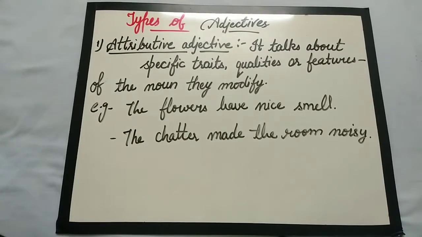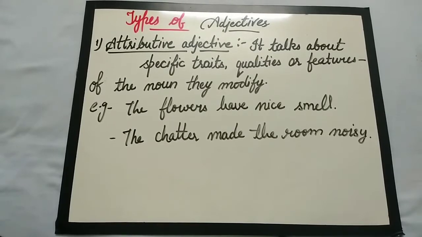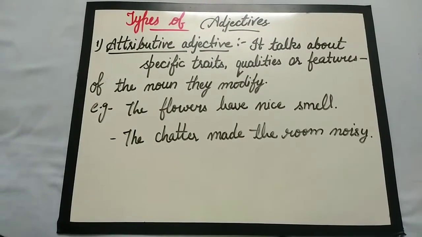Next we have color adjectives, that talk about the color, like pink, yellow, blue. And origin of the noun, that talks about the origin of the noun, place, person, or anything.